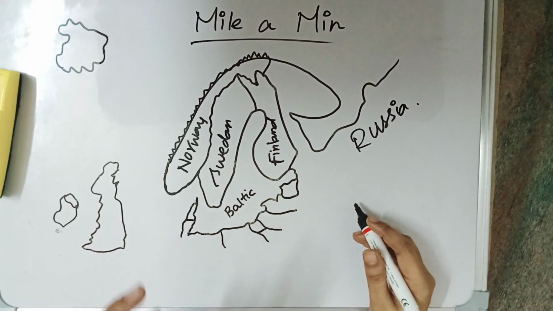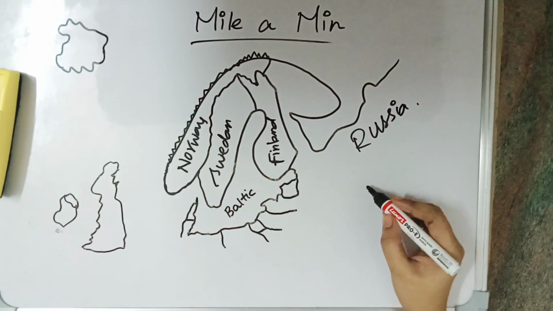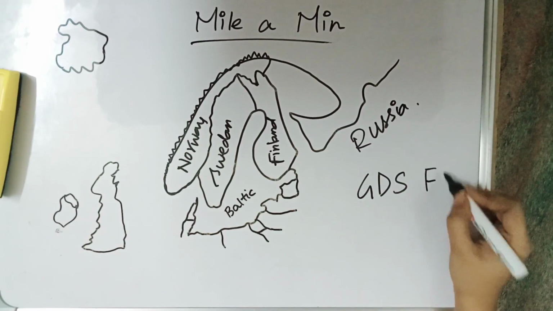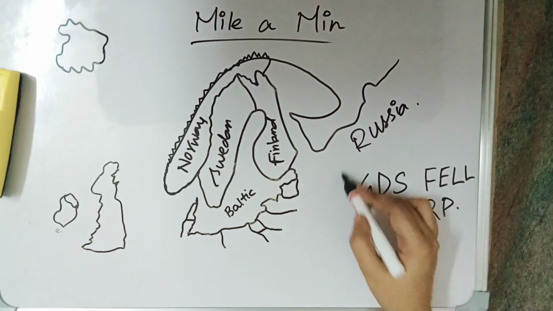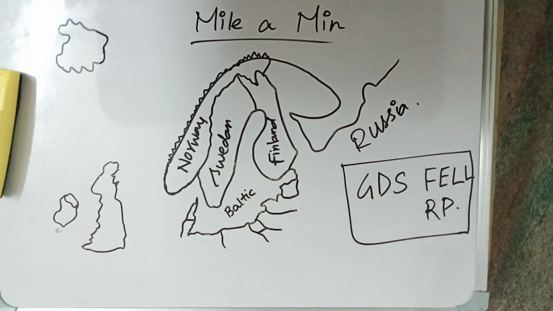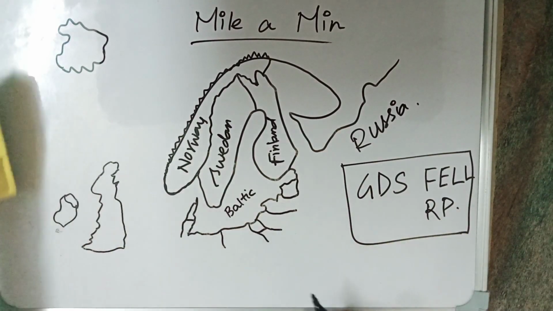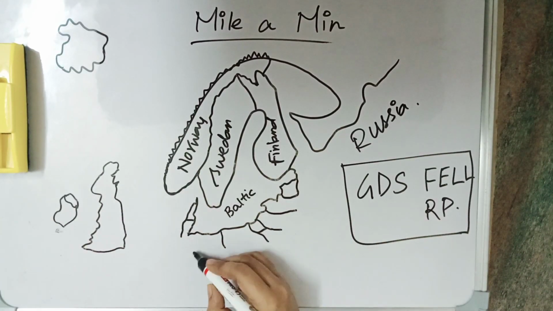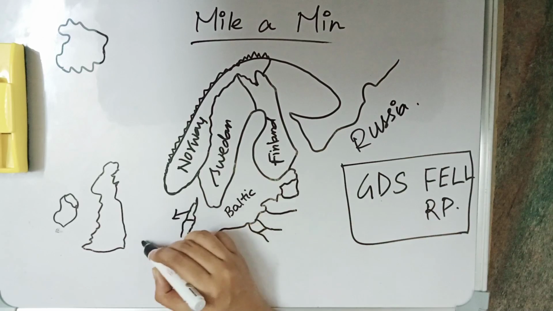So the countries in Baltic Sea, the countries that surround Baltic Sea, we have an acronym for it, and it is GDS FEL RP. So GDS FEL RP is the acronym to remember the countries that border Baltic Sea. So let us see the countries. First one is G for Germany. Germany here. D for Denmark. Denmark is here.